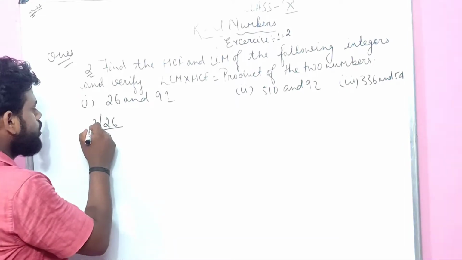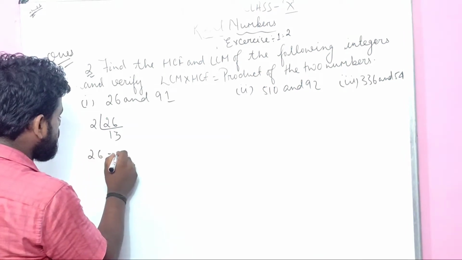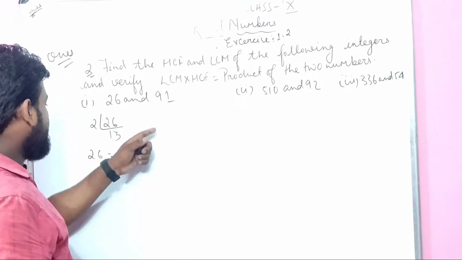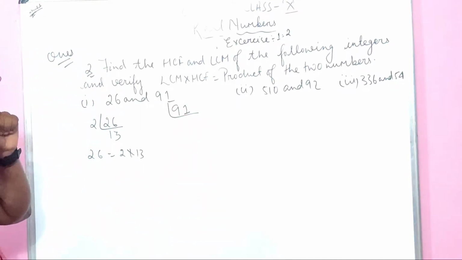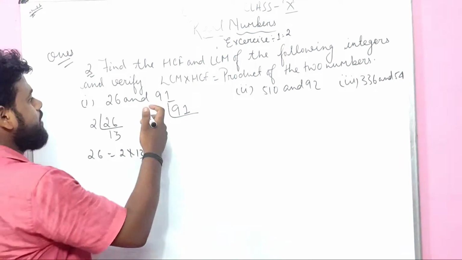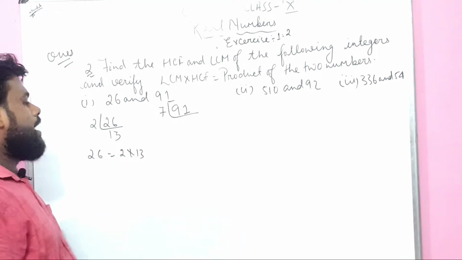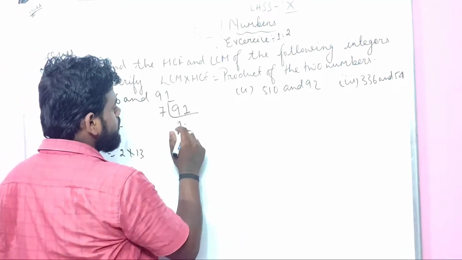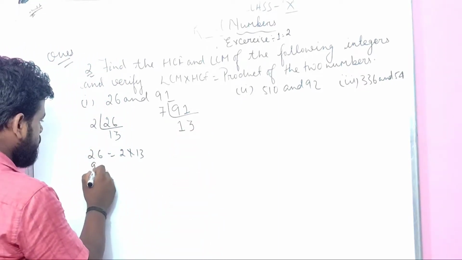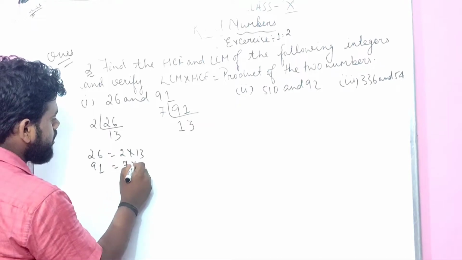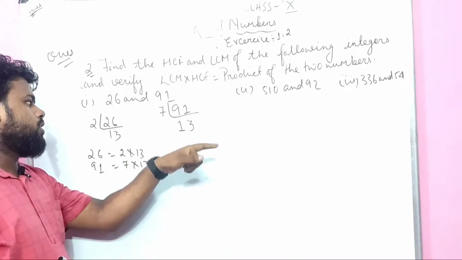What did I get? 26 divided by 2 gives 13 over, right? That means 26 equals 2 times 13. Is it clear? 91 over here is 91. I can take 7 over here, right? If I take 7, 7 1s are 7, 2 1, 3, 13. So 91 equals 7 times 13, right beta? 7 times 13, yes. 7 1, 2, 3, 7 times 13.